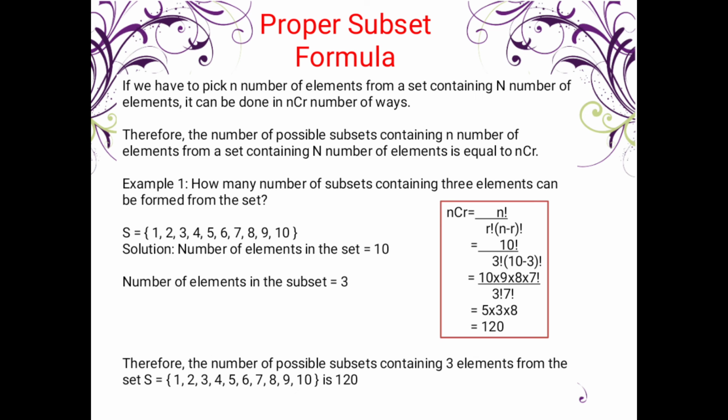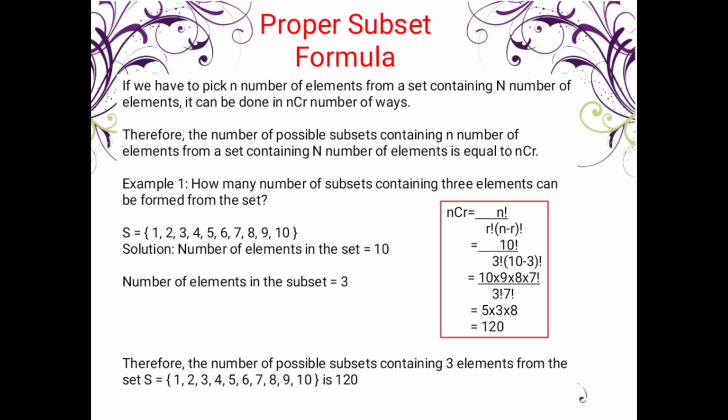So we substitute. Our n is 10 and our r is 3. So n factorial, or 10 factorial, over r factorial, which is 3 factorial, times the quantity 10 minus 3 factorial. So we have 10 times 9 times 8 times 7 factorial, all over 3 factorial times 7 factorial, since 10 minus 3 is 7.